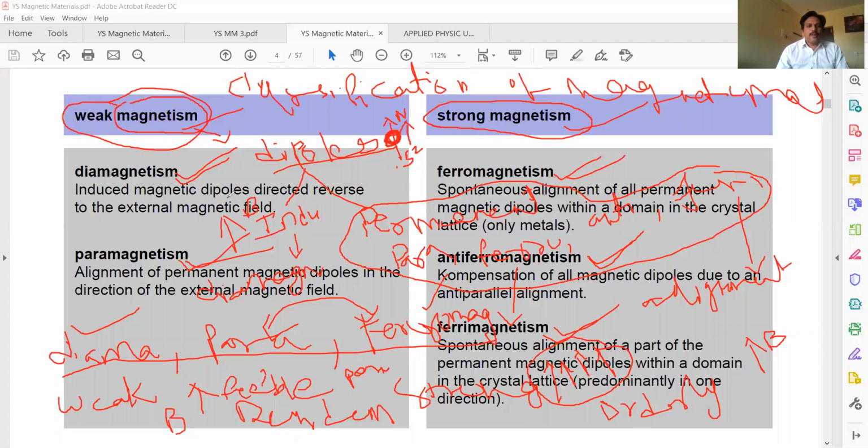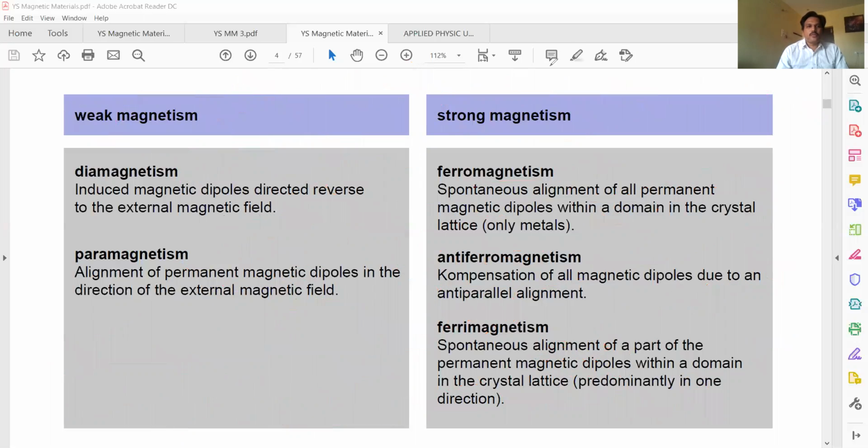In diamagnetic materials, induced magnetic dipoles are directed reverse to the external field. There are no permanent dipoles in this magnetic material. So what does it mean? The orbitals are completely filled. These are called completely filled orbitals, or completely filled shells.